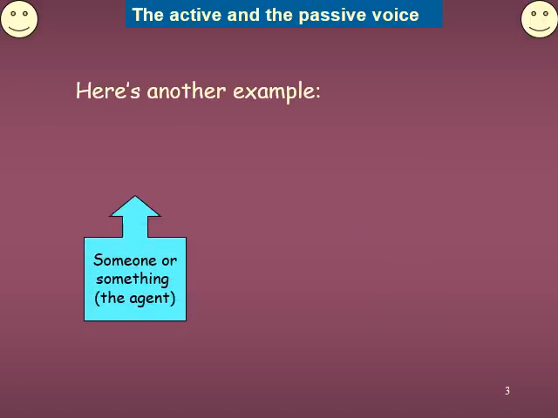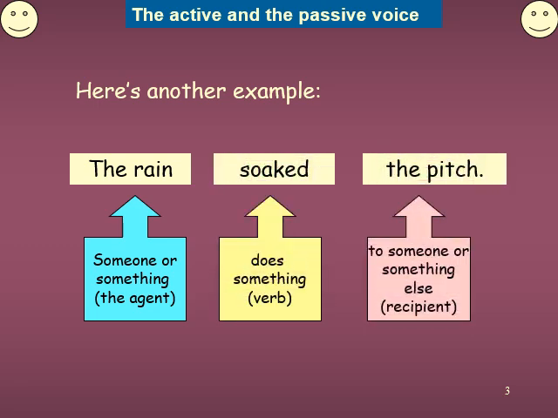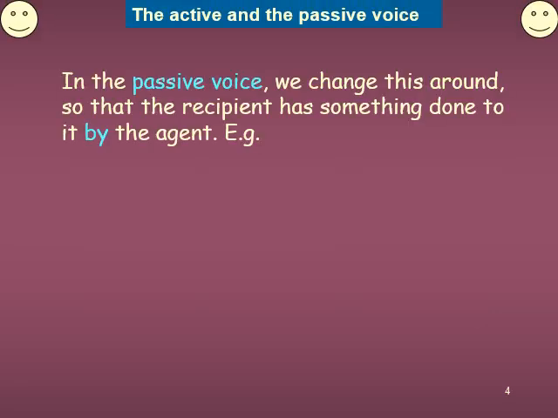Here is another example. For example, the rain soaked the pitch. The same kind of example. Rain is the subject, soaked is the verb, and the pitch is the object. Now let us move on to the conversions. Let us try to understand what a passive voice sentence is. In the passive voice, we change this around so that the recipient has something done to it by the agent.